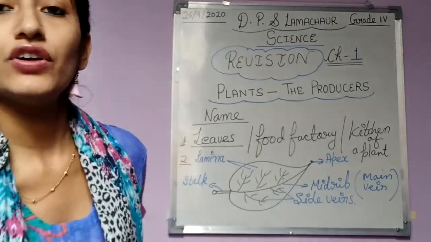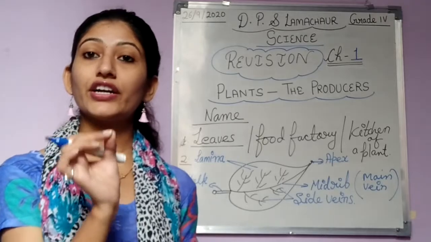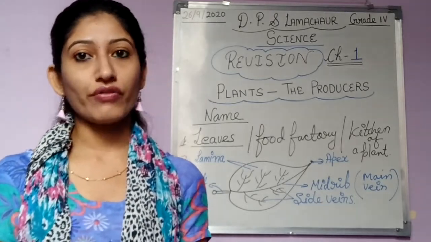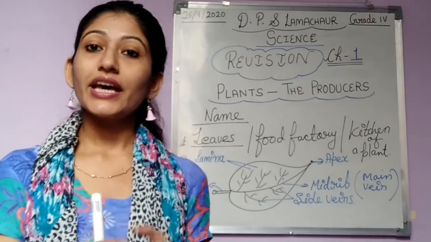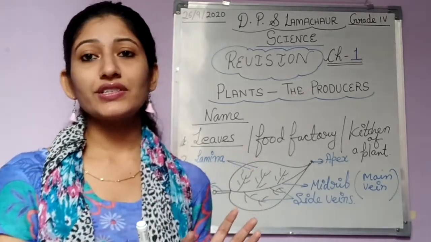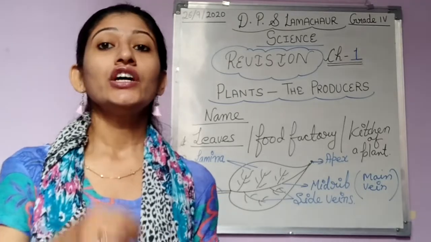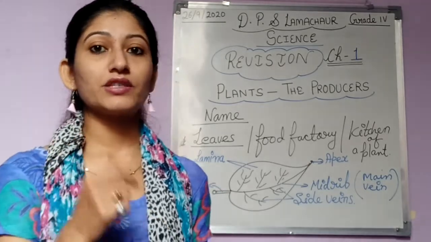So beta, here with only just one question related to a leaf structure, I have explained you the whole structure of a leaf. Okay, बहुत easy है, हम सबको पता है. This is only a revision class. You all are aware about all these things. Let's discuss them again so that if any doubt is there, it must be clear.